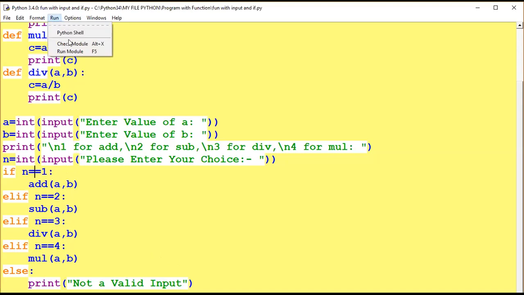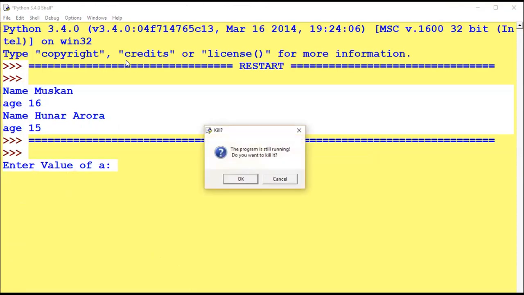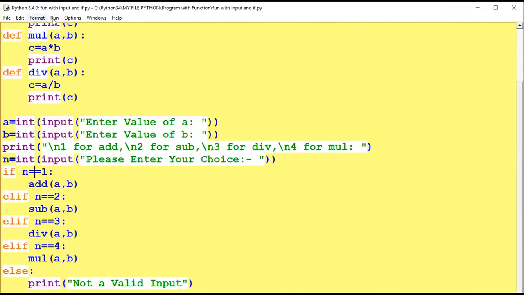See, I am running here. Run module. A, I have inputted as 20. B, I have inputted as 30. See here, this is a choice.